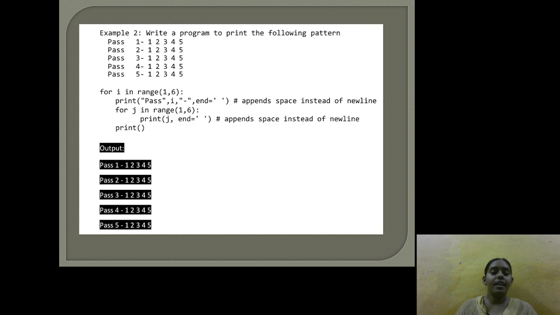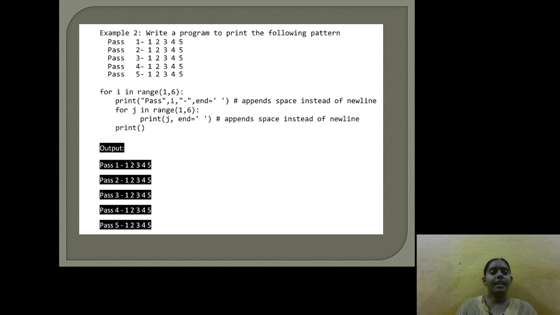Here for i in range of 1 comma 6 is the outer loop, and for j in range of 1 comma 6 is the inner loop. We are printing the inner loop and outer loop statements on the same line, because in the example we can clearly observe that pass 1 and 1 2 3 4 5 are on the same line.